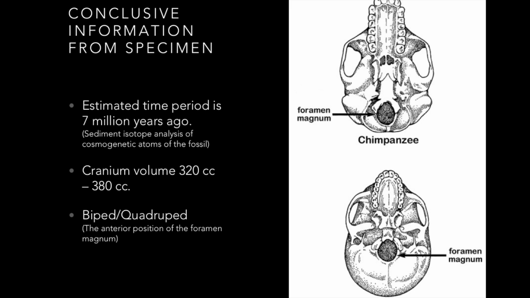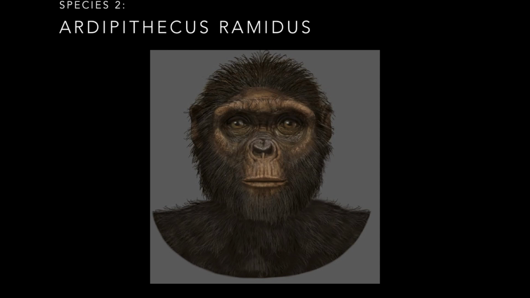This is hypothesized through the sediment isotope analysis of cosmogenic atoms of the fossil. Scientists also hypothesized that this species had a relatively small brain due to the fact that the cranial volume is 320 to 380 cubic centimeters. Finally, it is also hypothesized that this species was a biped due to the anterior position of the foramen magnum. The second evolutionary species I will be talking about is the Ardipithecus ramidus.